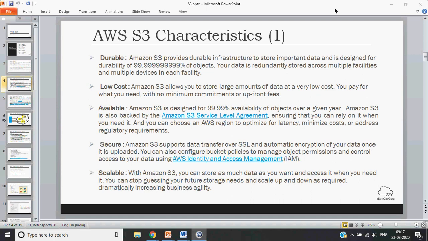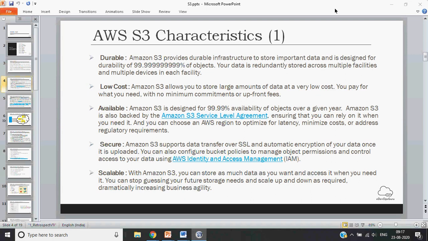Okay. Then availability. S3 is designed in such a way that you have 99.99% availability of objects over a given year. So how do they achieve it? We will discuss how it actually works. They have a service level agreement, and they will provide you this 99.99% availability of objects over a given year.